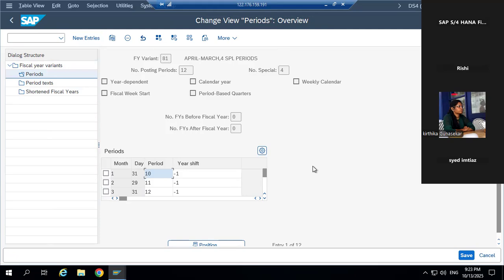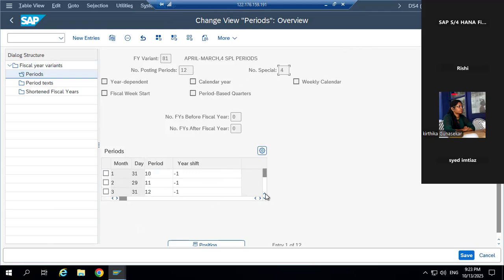It's a very easy step. That's why you have to perform this step like this. Now see, number of posting periods is 12. As I told you, number of special periods is 4. 12 plus 4 is 16. Like this. Now see, months 1 2 3 4 5 6 7 8 9 10 11 12.